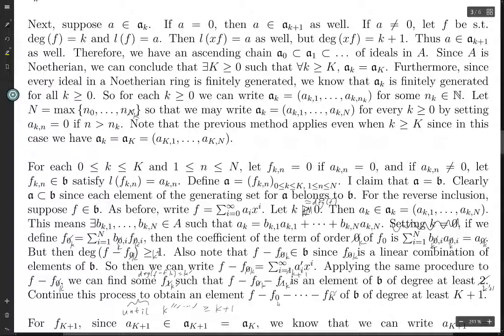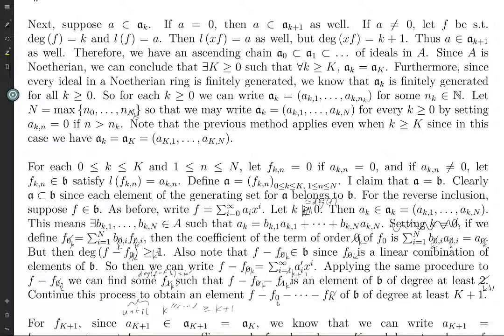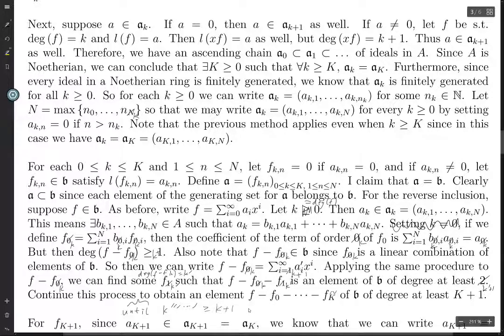So F0 through F capital K tilde are elements of B which are chosen in such a way that when you take F and you subtract these polynomials, you get an element of, well, first of all, these F0 through F K tilde, these are all linear combinations of these FKNs, like here.